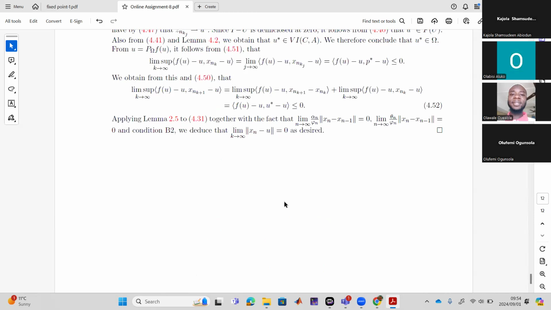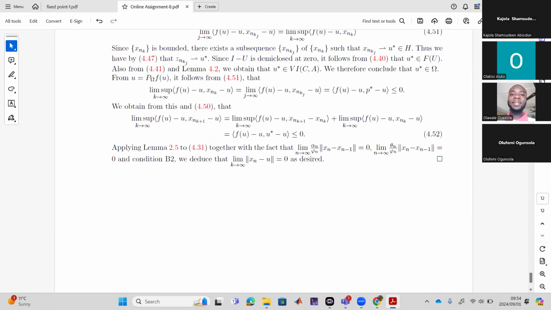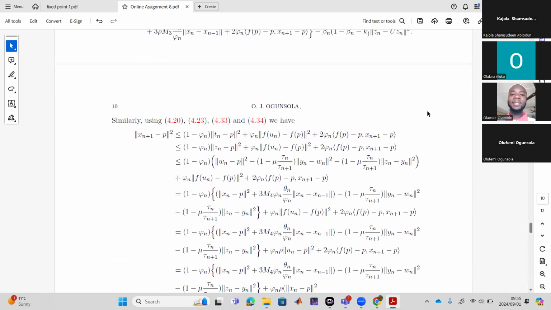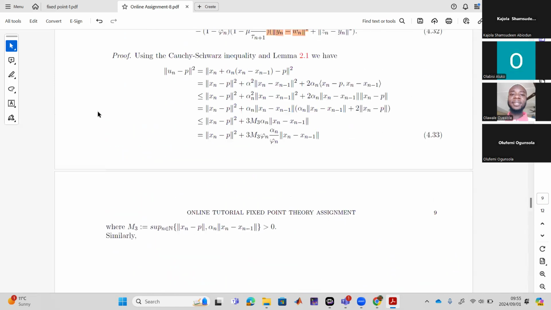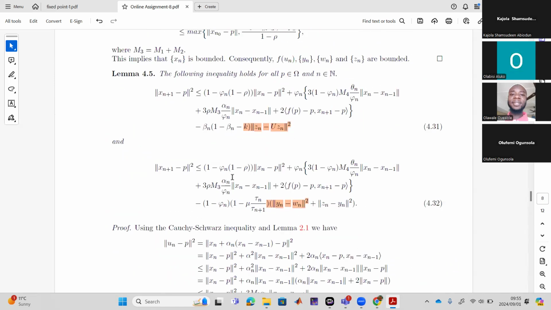The one that this person did, Kajola, I pointed out his own error. What is it that he left out? In the expansion of Zn minus P square, there are two things, this one and this one. So he went ahead with this and left this. Instead of doing it separately like Dr. Ogushola did here, he combined both and did one of these two things, which won't satisfy both. He went ahead with this one.